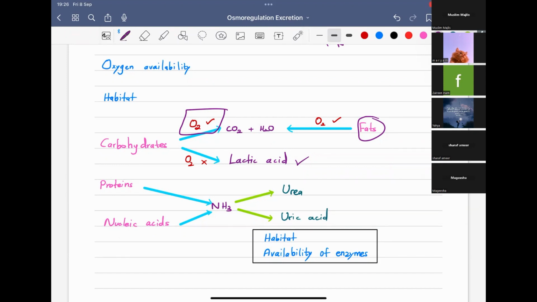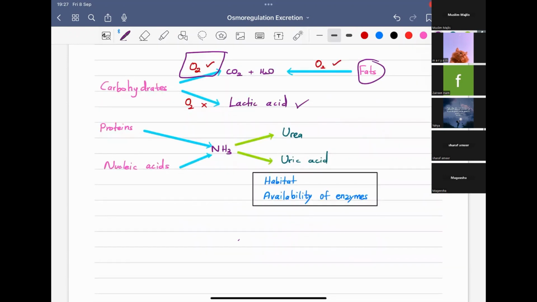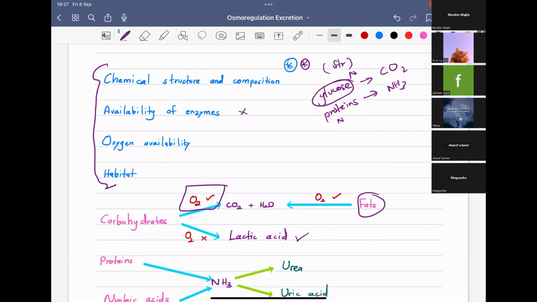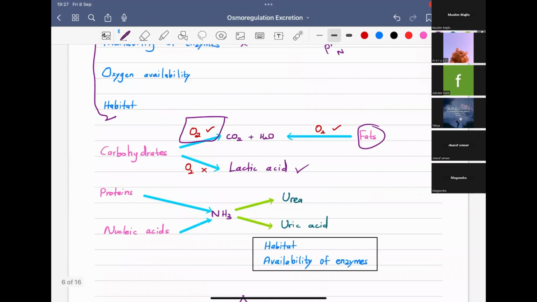Okay. Also, nucleic acids contain nitrogenous bases. So if you remember the structure of a nucleotide, this is the pentose sugar group, this is the nitrogenous base, and this is the phosphate group. So this will be turned to ammonia, and that is a very toxic excretory product to our body. So depending on these characteristics, these structures, the excretory products will vary.